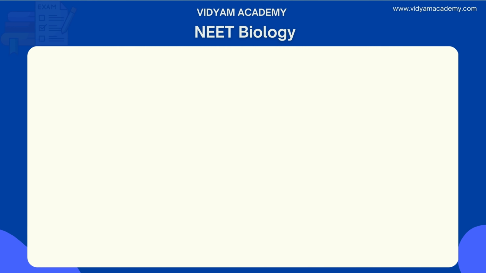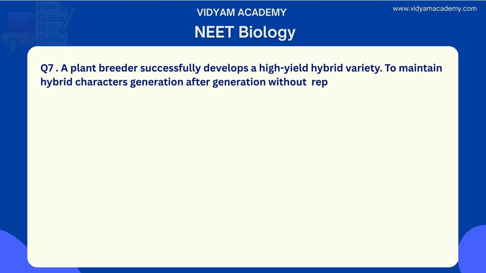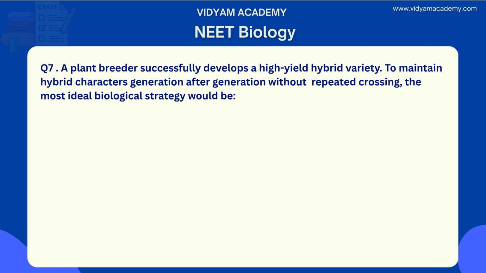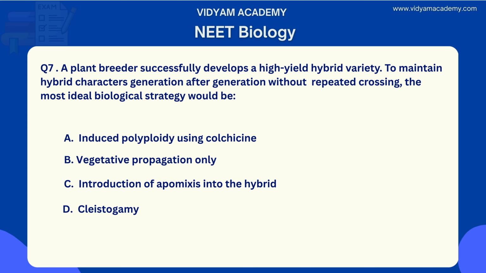Next, question number 7. A plant breeder successfully develops a high-yield hybrid variety. To maintain the hybrid character generation after generation without repeated crossing, the most ideal biological strategy would be what? Option A: induced polyploidy using colchicine. Option B: vegetative propagation only. Option C: introduction of apomixis into the hybrid. Option D: cleistogamy. So here are the options.